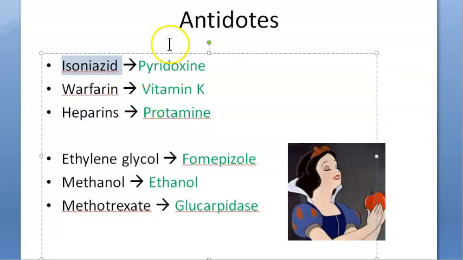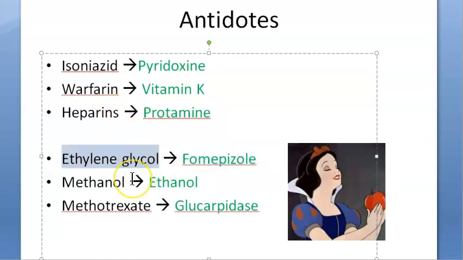Isoniazid. If somebody has taken isoniazid, you give them pyridoxine. Pyridoxine is nothing but vitamin B6, right? It is going to correct the enzyme. Warfarin, if they have taken, you give them vitamin K. Vitamin K also is going to correct the deficiency of the enzyme. Heparin, if somebody has taken, you will give them protamine. What will it do? It will prevent toxicity by binding to the toxin itself. So that is what protamine will do.